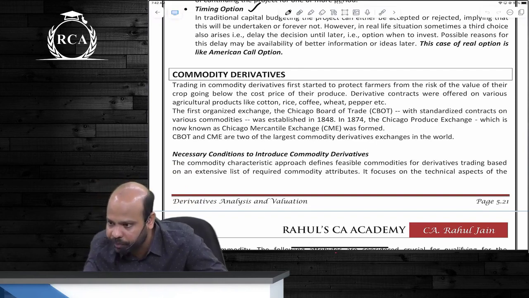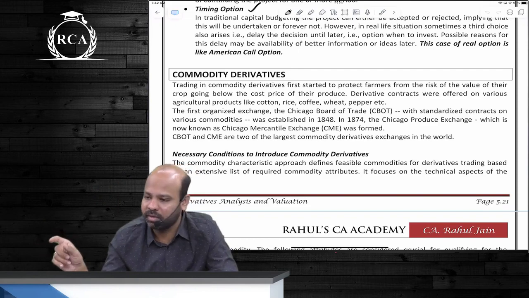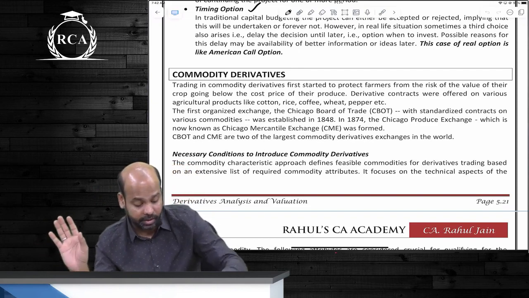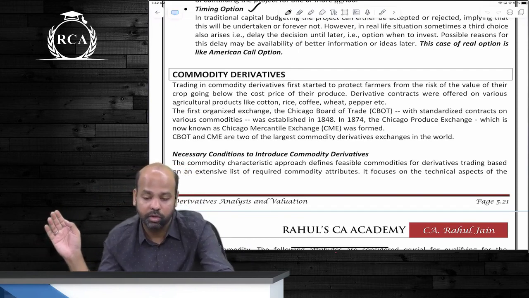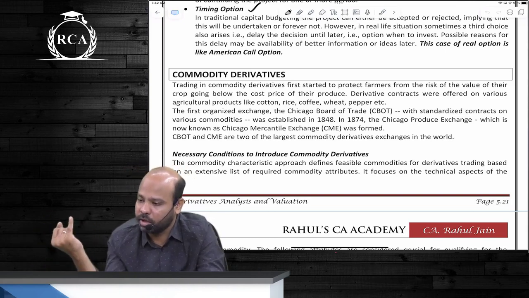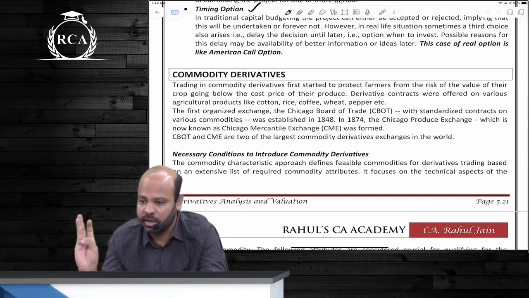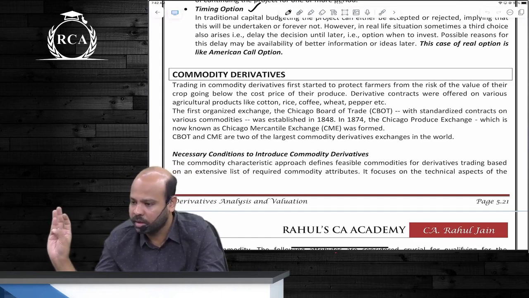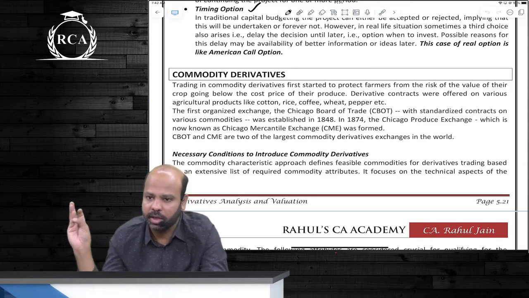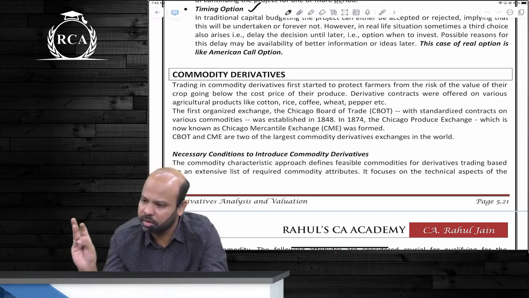Yes or no? So with commodity derivatives, all that you have to understand is that the underlying security we are talking about is a commodity. Are we clear? There can be commodity futures. Commodity futures are what? Exchange traded contracts. Are we clear about this? They can be commodity swaps. Now swap is important.